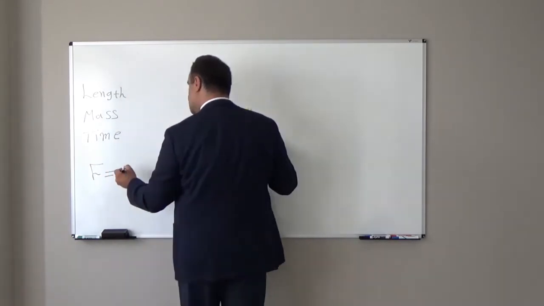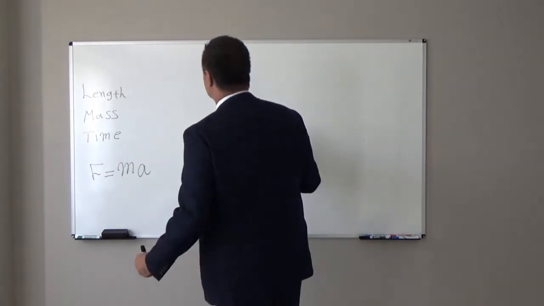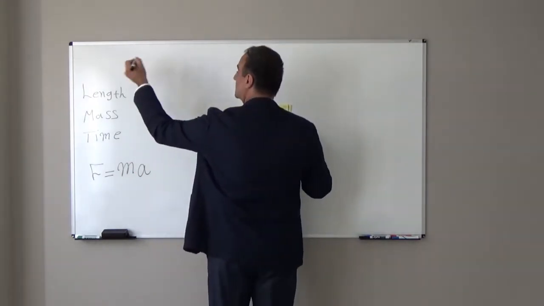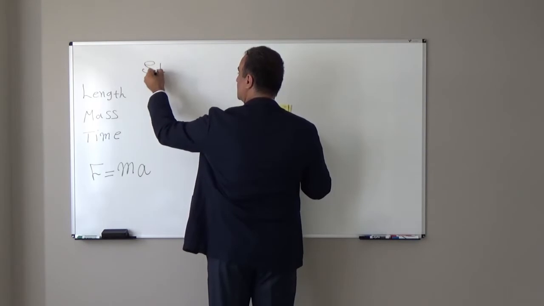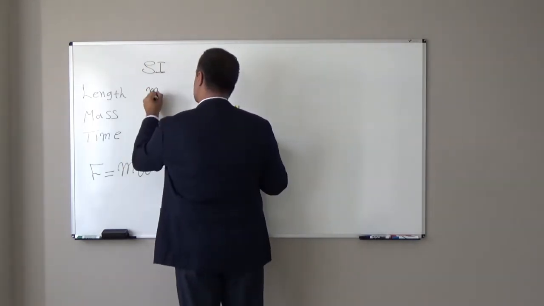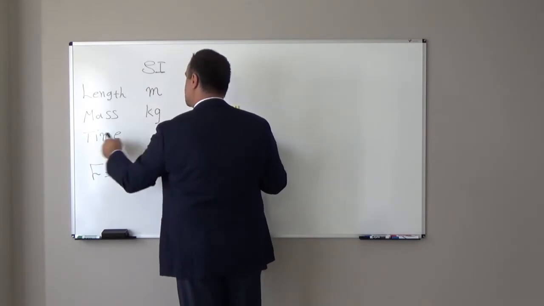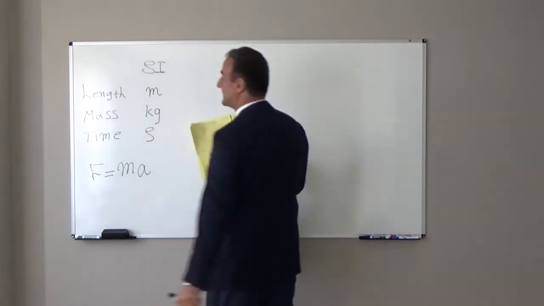You know force is equal to mass times acceleration. In the international system or SI system, the unit for length is meter, the unit for mass is kilogram, and the unit for time is second.